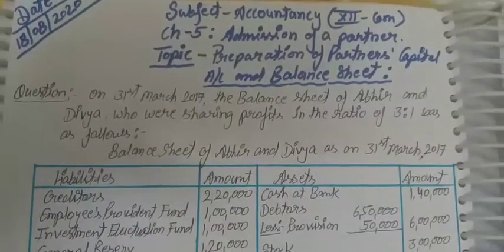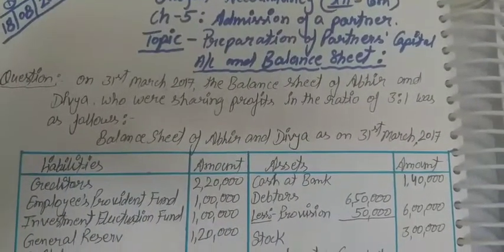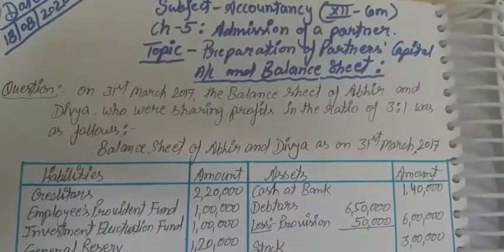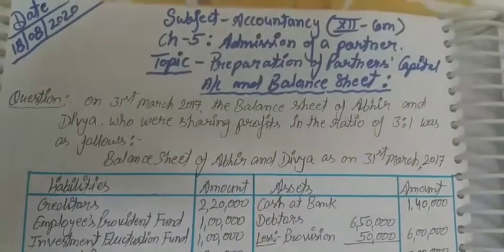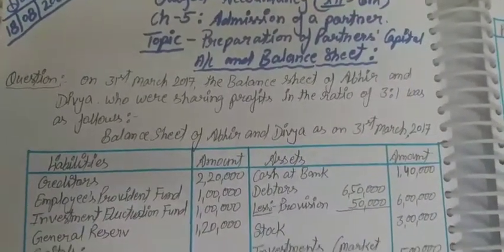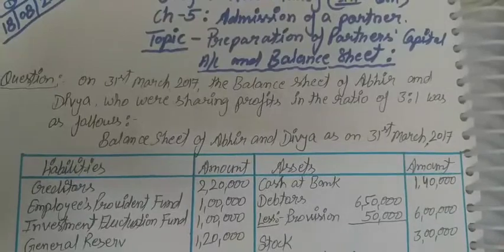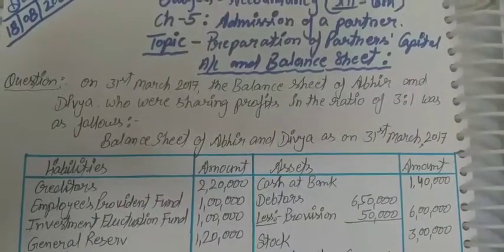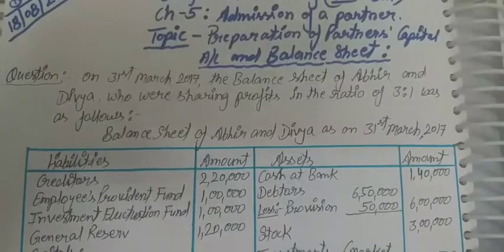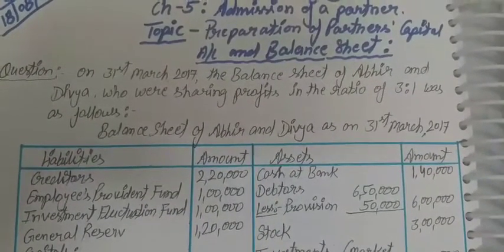So for the problem, first of all we have to read the question carefully, and then understand each and every word's meaning in the question. Then the solution is possible in accountancy especially.